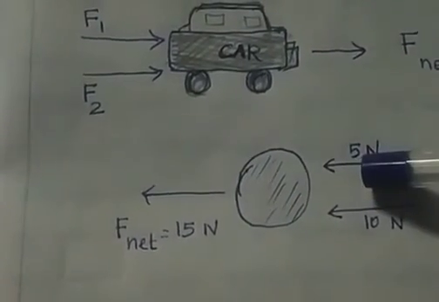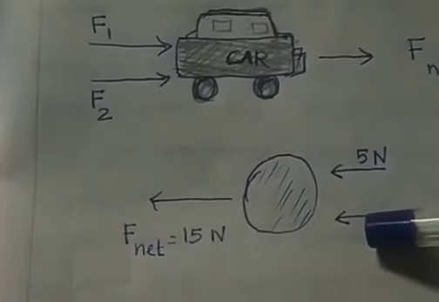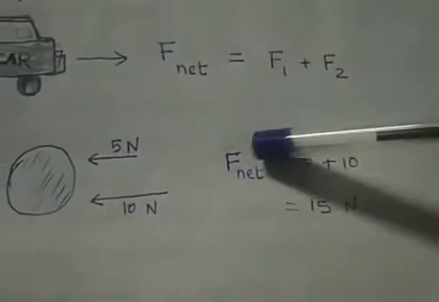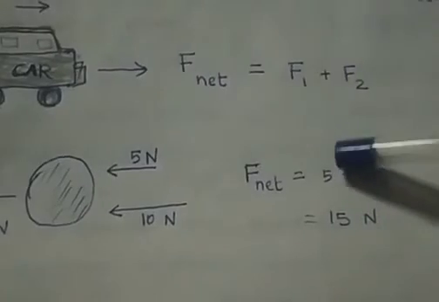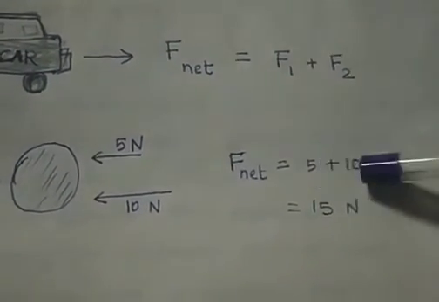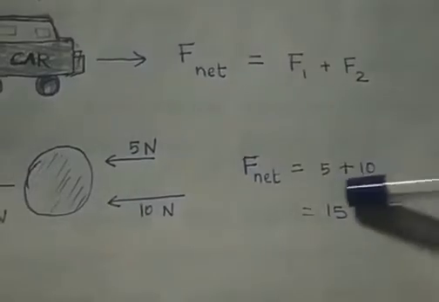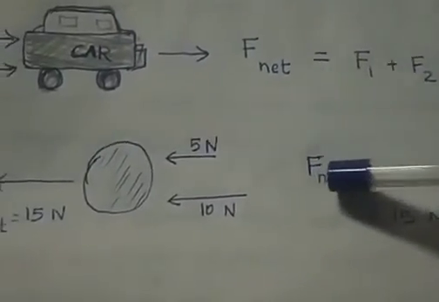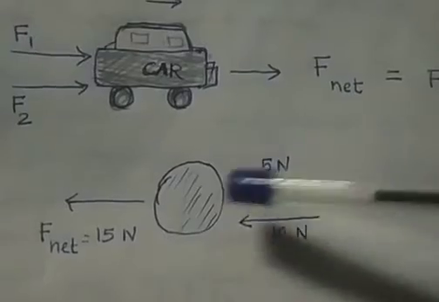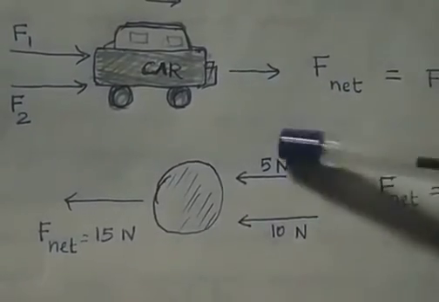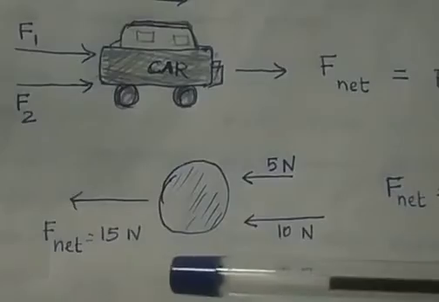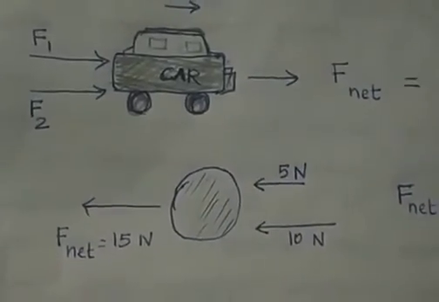Now what will be the total force? The net force can be calculated using the above formula. Total force is equal to F1 plus F2. What is F1? 5 Newton. What is F2? 10 Newton. Both added give 15 Newton. In what direction will this net force act? By adding both values we get 15 Newton, and the resultant force will also act in the same direction. So this is an example of like parallel force.